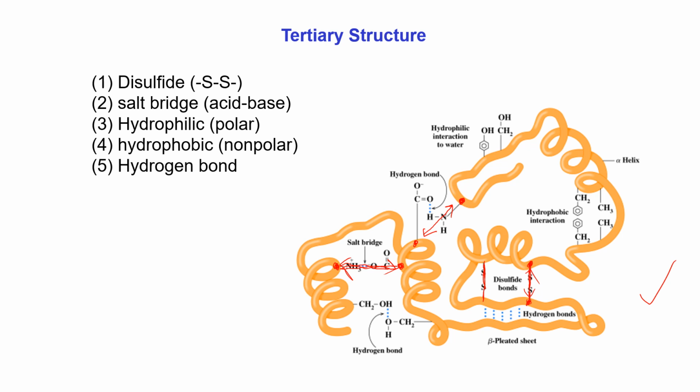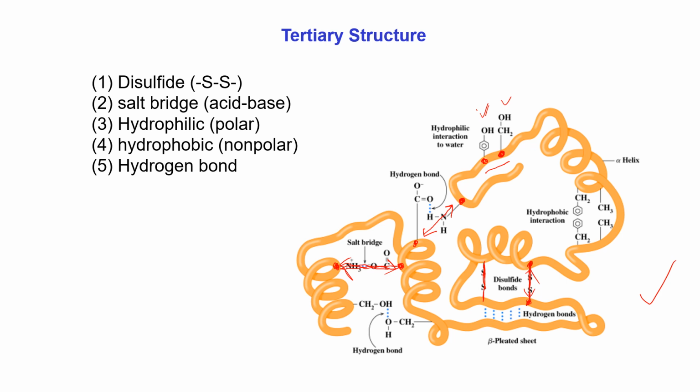Now come to hydrophilic interaction. Actually, hydrophilic interaction occurs between the polar amino acids and the water which is present in our system. For example, these two amino acids are polar amino acids because the side chains of these two amino acids are polar.